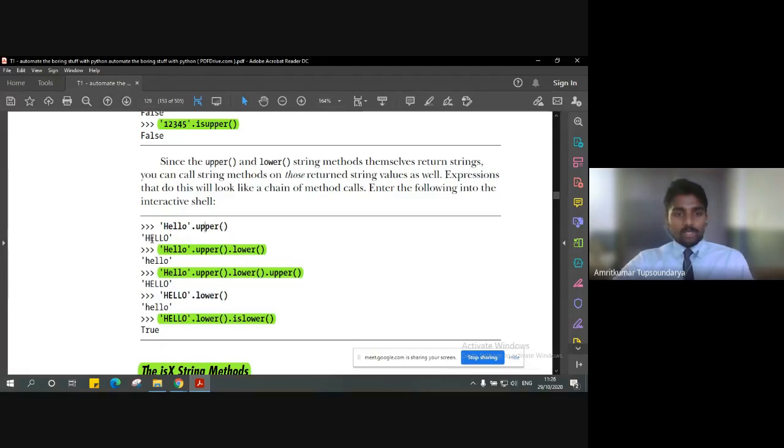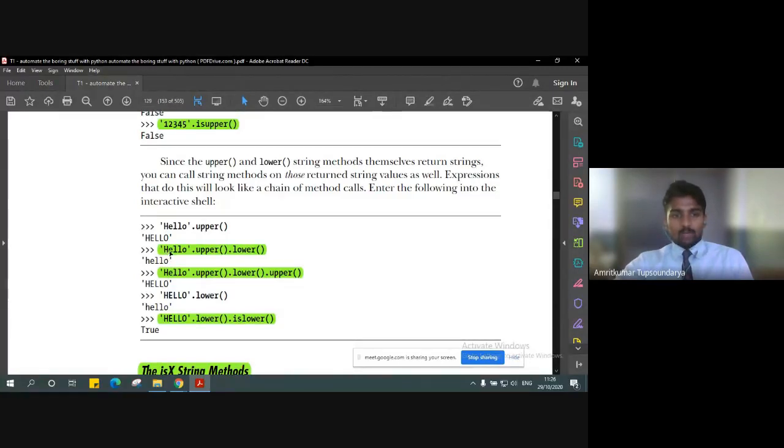Fair enough. But now, as you can see, we have hello string dot upper and again dot lower. We are calling two different methods here, upper and lower. What is happening is that the string hello is first converted into all uppercase letters, but since the latest executed method was lower, all the converted uppercase letters get converted back to lowercase.